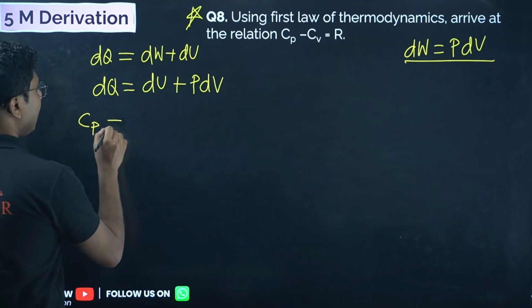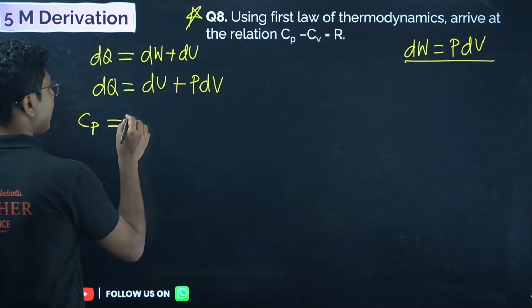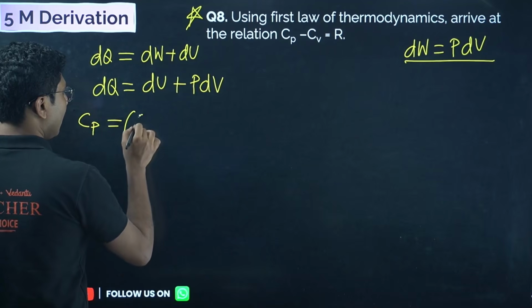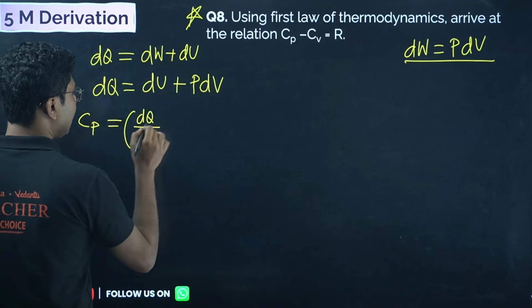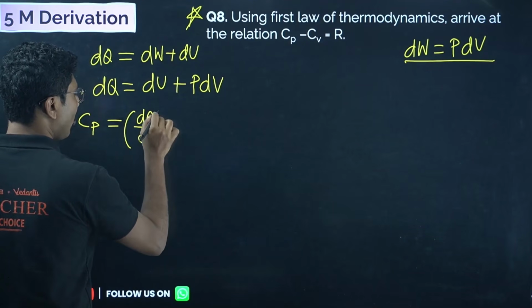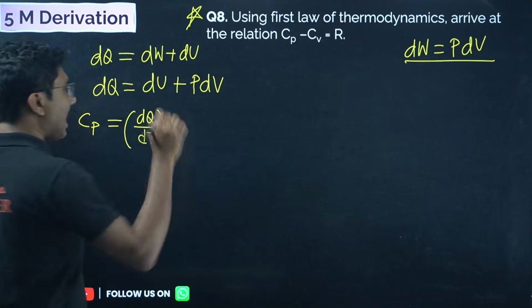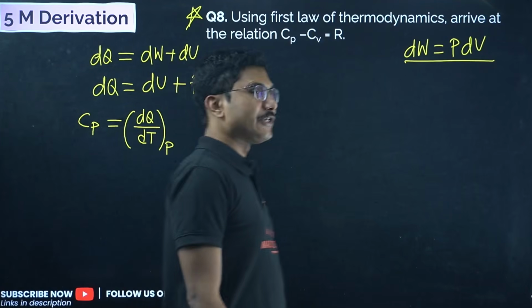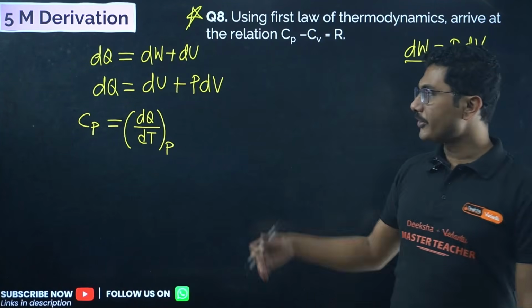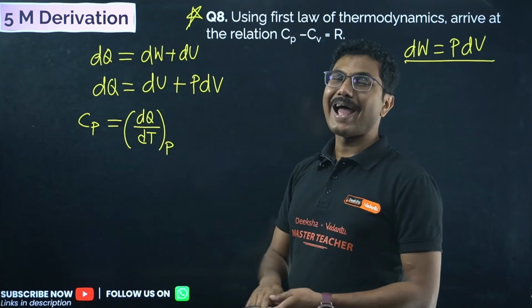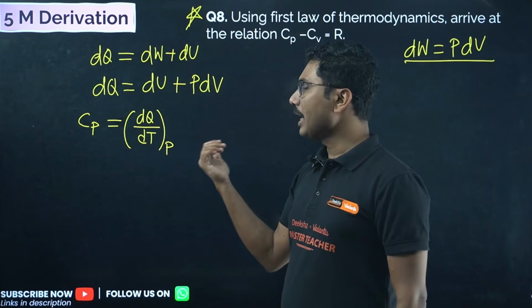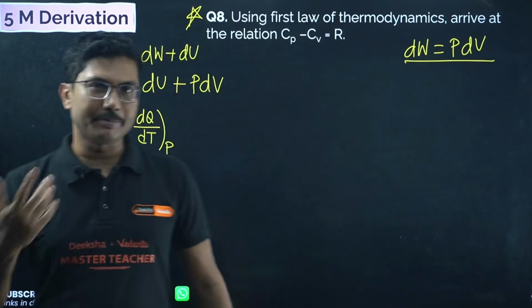Cp is very simple. Pressure is constant. Okay, specific heat at constant pressure. So it is the amount of heat you supply and the corresponding increase in temperature at constant pressure. So this ratio is called Cp. The definition of Cp is the heat you supply and the corresponding change in temperature at constant pressure.